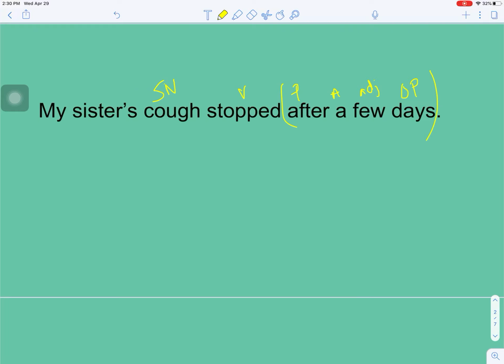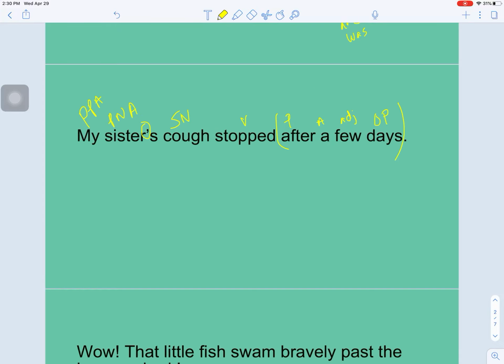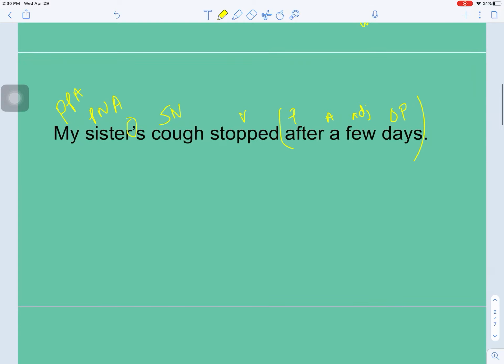Now we go back to our subject. Whose cough? Sister's cough. Oh, we have a possessive noun adjective. Remember that from our last lesson. And we have my, which is a personal pronoun adjective. So PPA. Again, we have a period, and it's a declarative sentence.